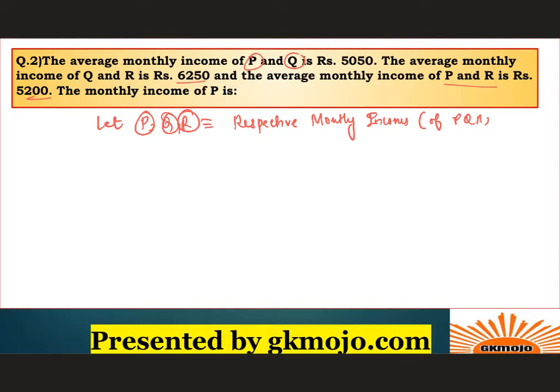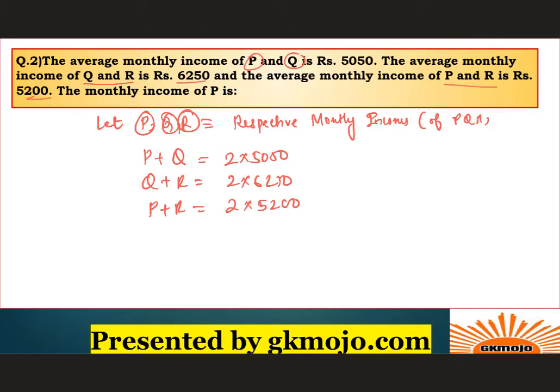Now P plus Q average is 5050, so total should be 2 into 5050, right? Similarly, average income of Q and R together is 6250, so total sum should be 2 into 6250. And average of P plus R is 5200, so total should be 2 into 5200, right?